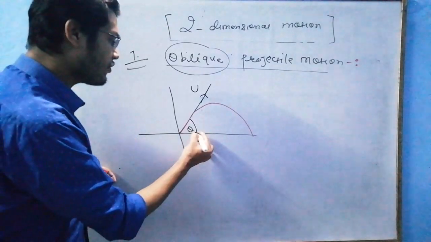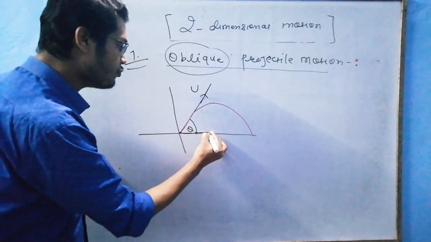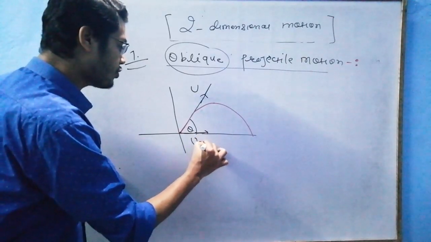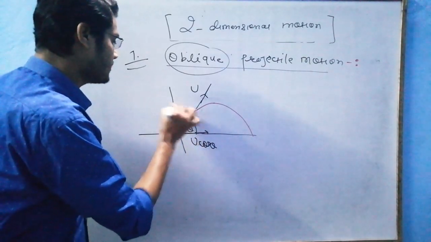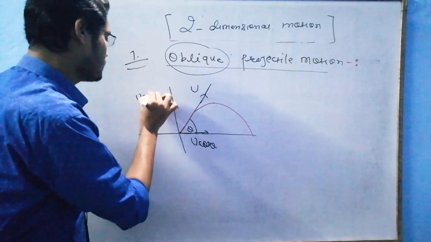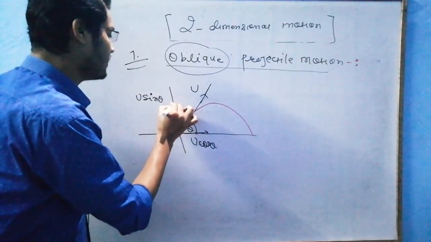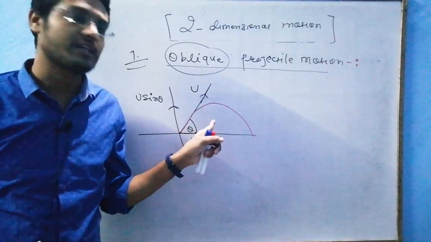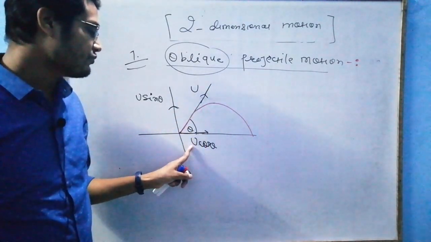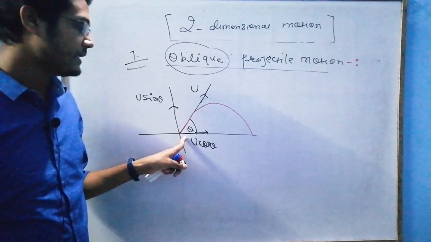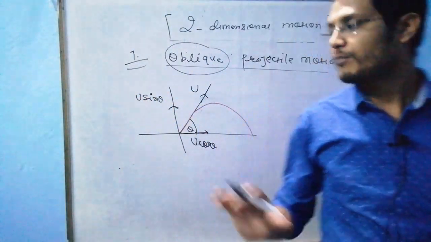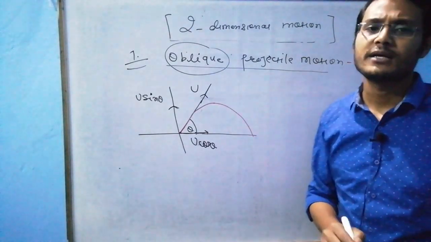So first of all, we have two components of velocity, u cos theta and u sin theta. We can do so by vector. If the particle is given some initial velocity, it has two components, u cos theta and u sin theta, because the angle is from the x-axis. Angle is from x-axis. Fine.